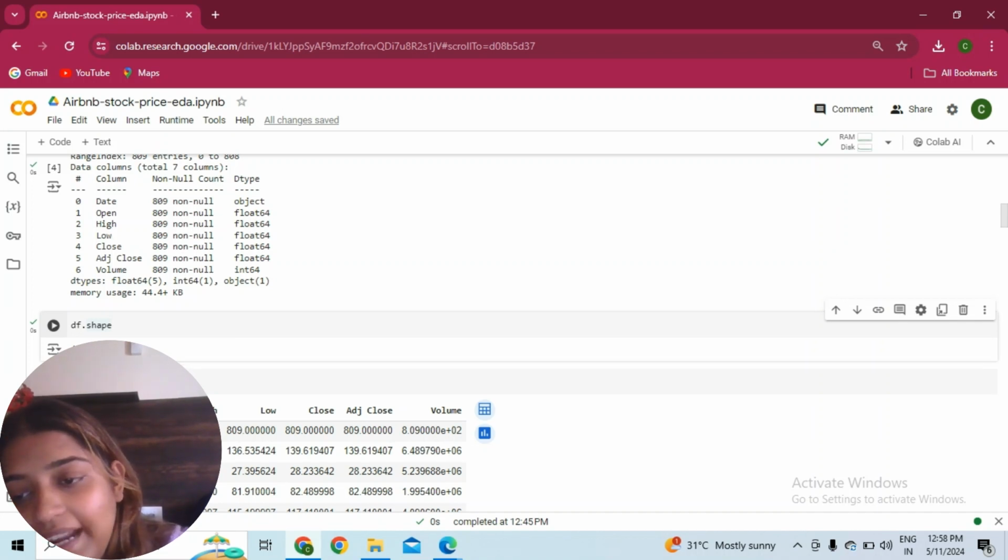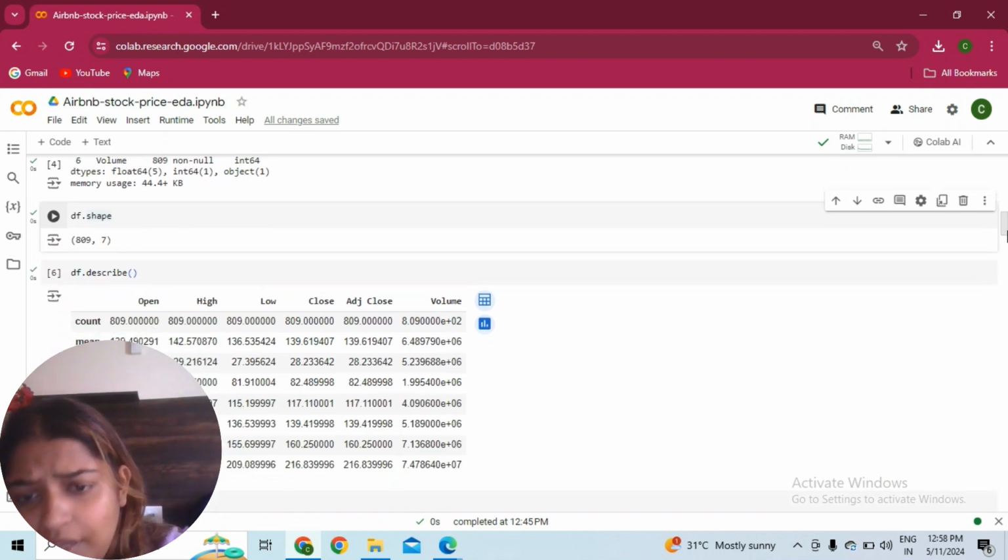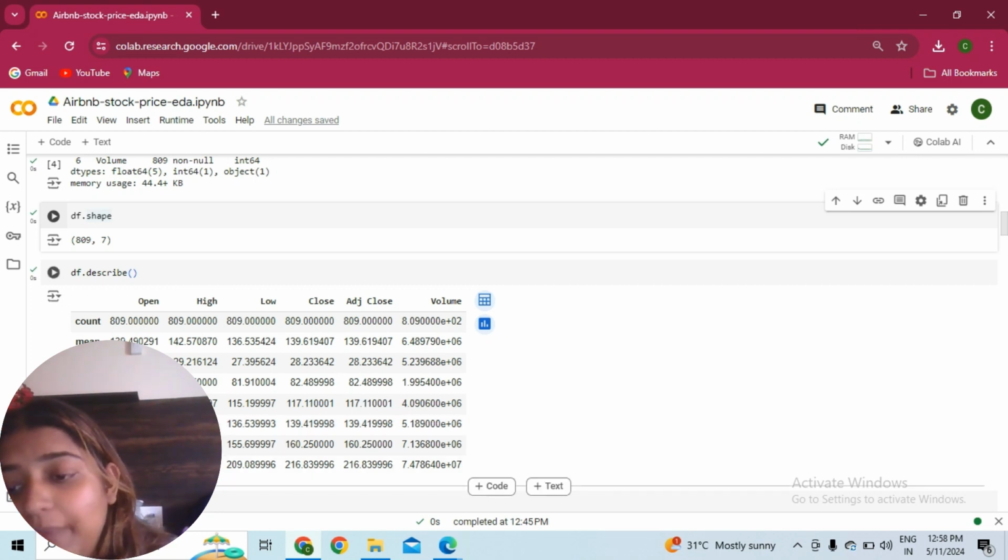Then df.describe comes with a little bit of statistics, where everything is computed on the numeric features. It gives the count of 809, the mean, which means average, standard deviation, minimum, 25%, 50%, 75%, and maximum.